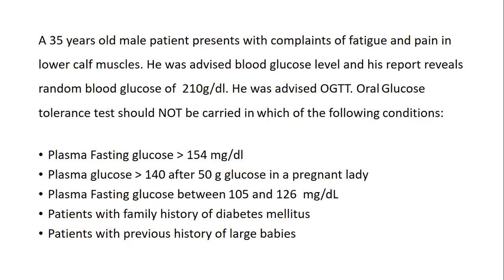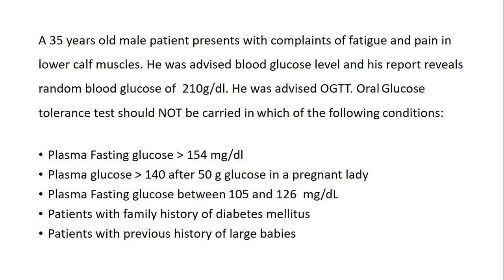For that, his random blood glucose level is 210. He is also complaining of fatigue and pain in the lower calf muscles. It means he is most probably, not confirmed, but the most probable case of diabetes. Now, we have only one finding over here.